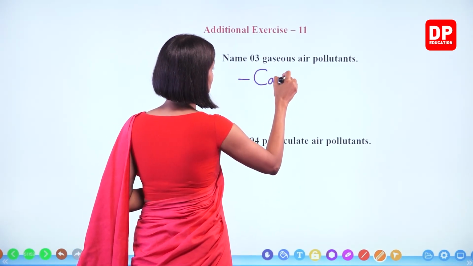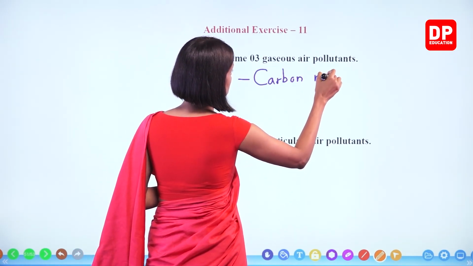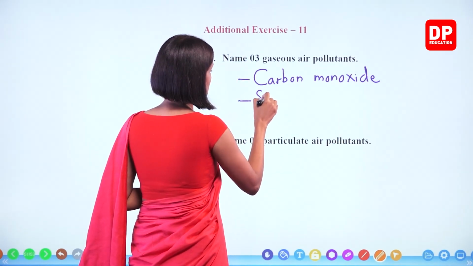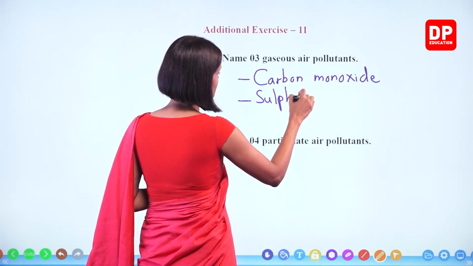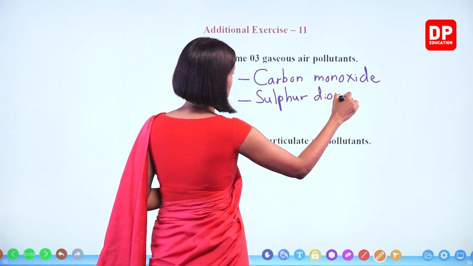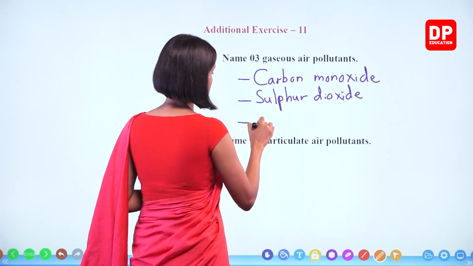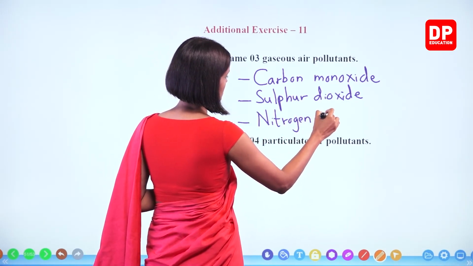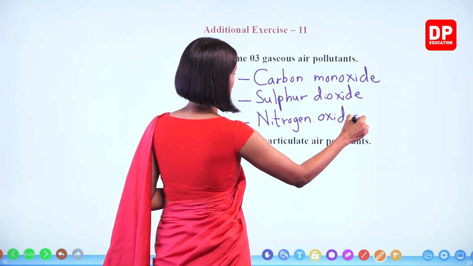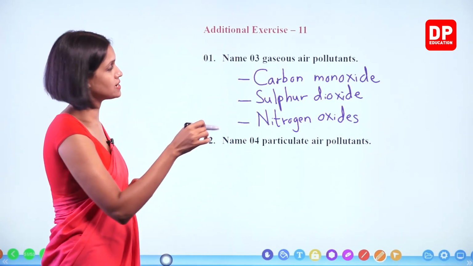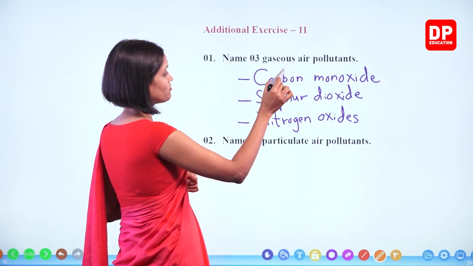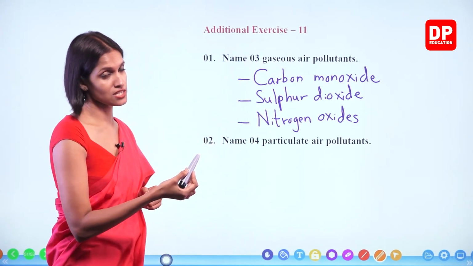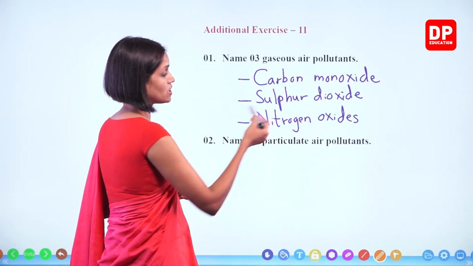Carbon monoxide, sulfur dioxide, nitrogen oxides. Right? Name 3 gaseous air pollutants: carbon monoxide, sulfur dioxide, nitrogen oxides. All these 3 things are gases. Okay? Name 4 particulate air pollutants.